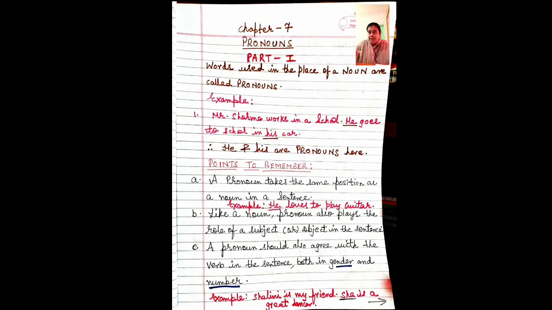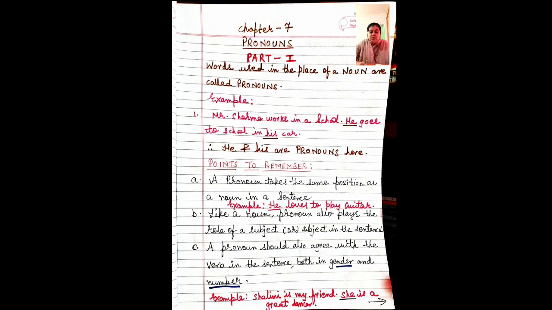Now I'm making a video, and of course you will see the flash in your camera, in your screen also. Now instead of saying this, if I say Mr. Sharma works in a school, Mr. Sharma goes to school in Mr. Sharma's car, it will become very lengthy.